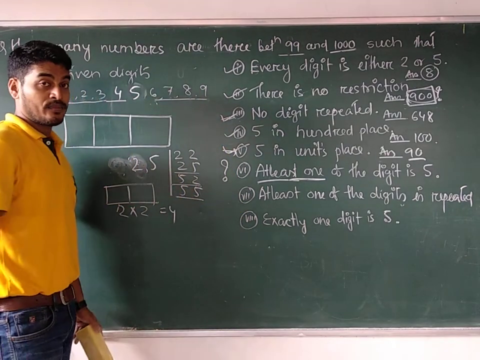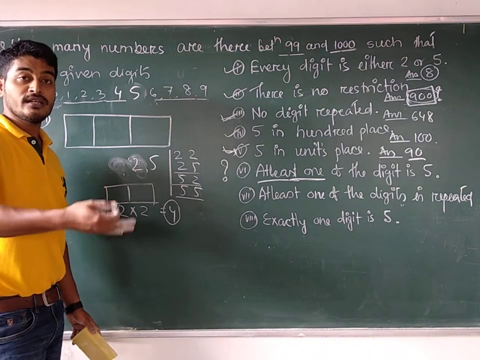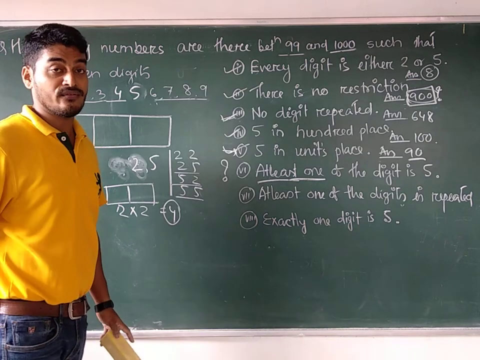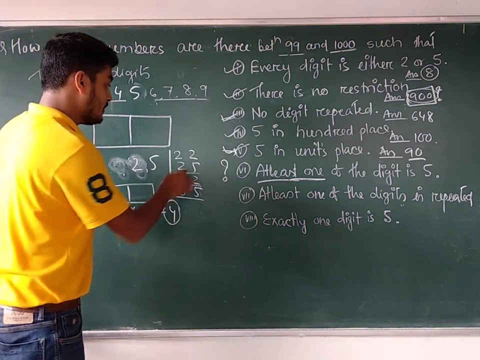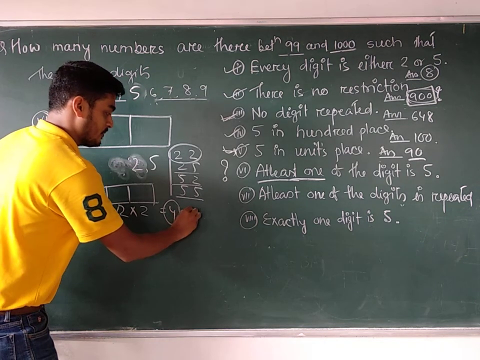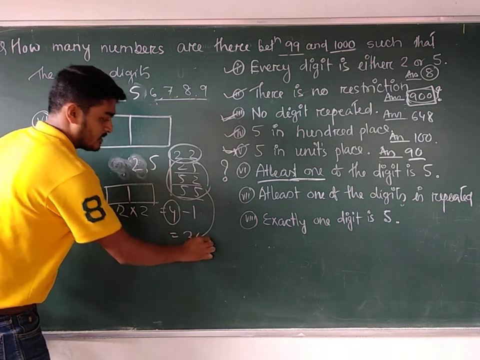There is another way. From the total number of numbers, we will try to eliminate all those numbers which do not contain 5. This is the number which does not contain 5. 4 minus 1 is equal to what? 3. Is it the correct answer? Yes, we have got the same answer.